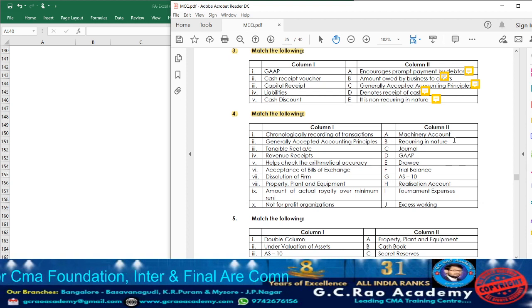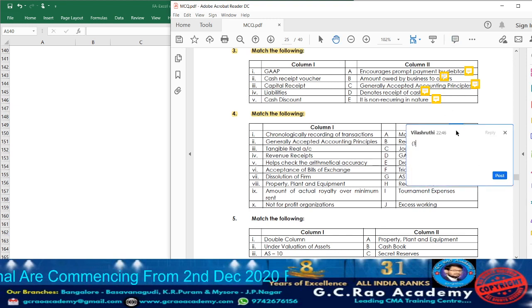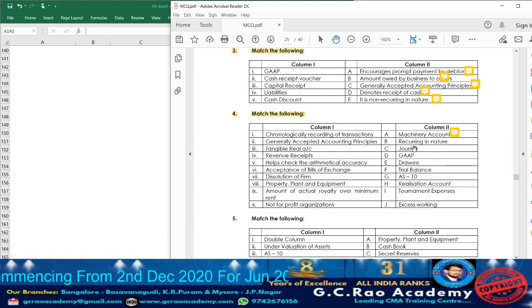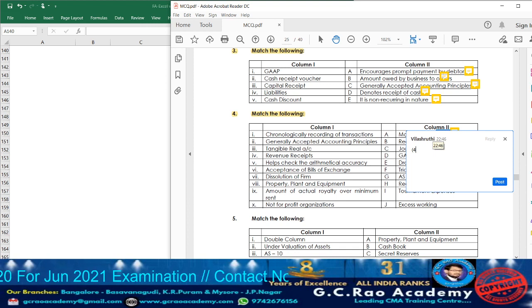Machinery account. Machinery account is a fixed asset. It is nothing but tangible real asset. So against machinery account, write down point number 3. Next, recurring in nature. What is recurring in nature? Revenue receipts. So accordingly, against recurring in nature, write down point number 4.